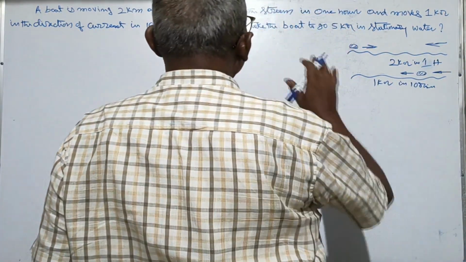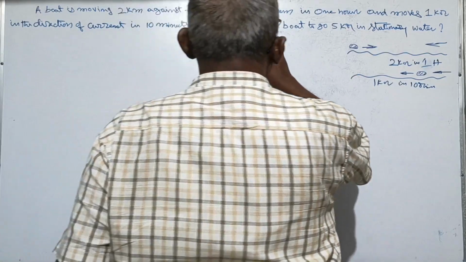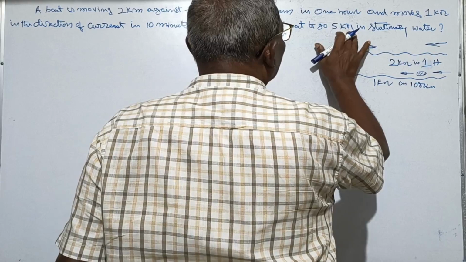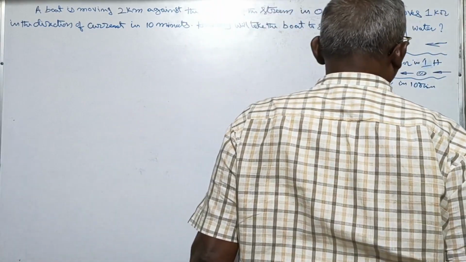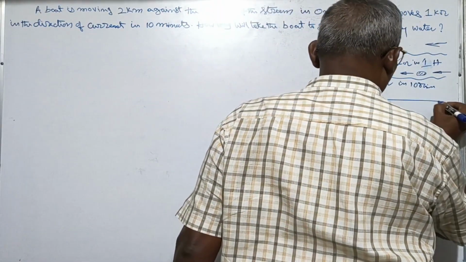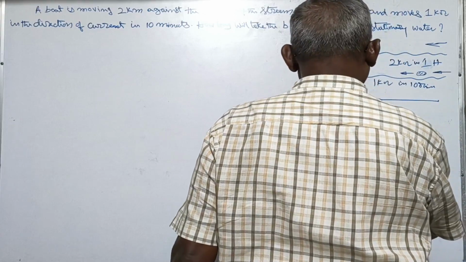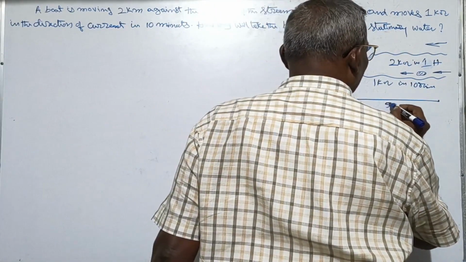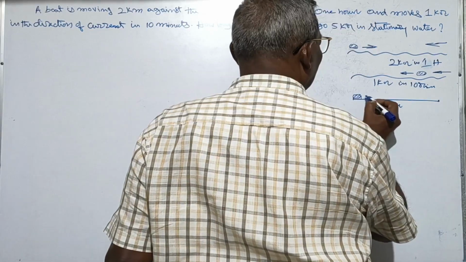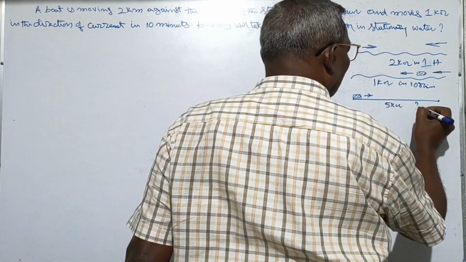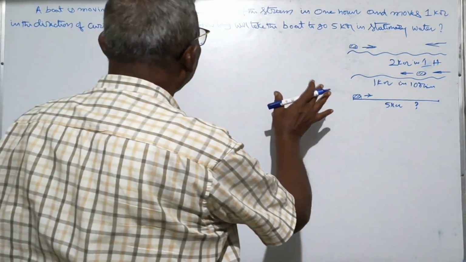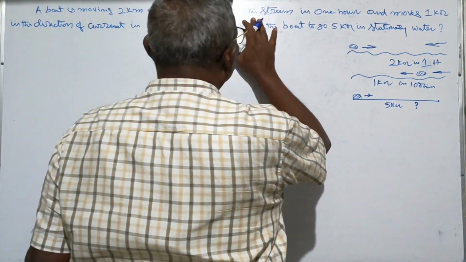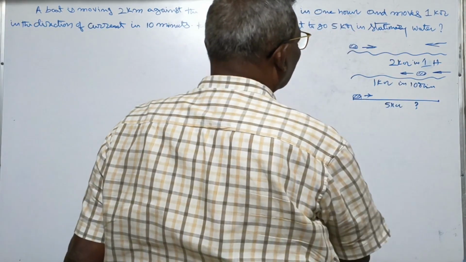Then he asked us to find how long the boat will take to go 5 km in stationary water. Stationary water means no flow. In stationary water, the boat will go 5 kilometers in what time? Here it is very clear. There are two conditions. The boat is moving against the current of the stream, covering 2 kilometers in 1 hour.